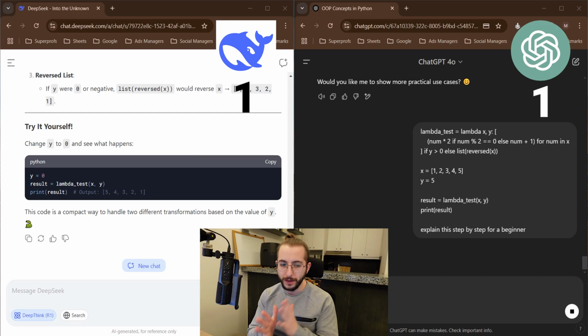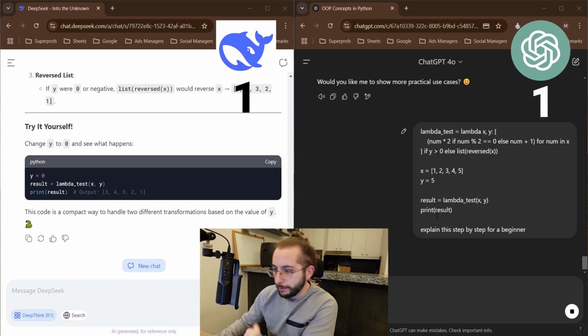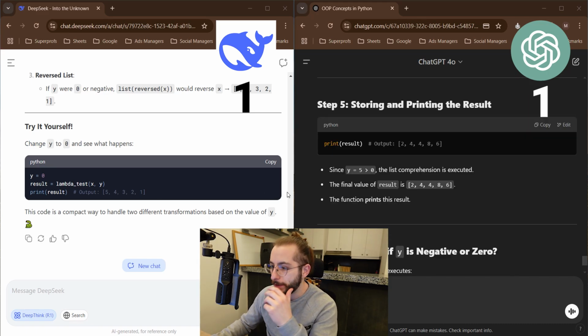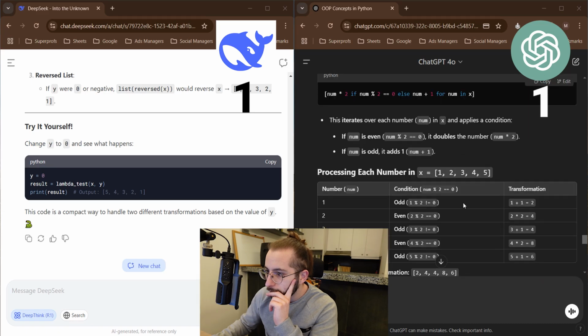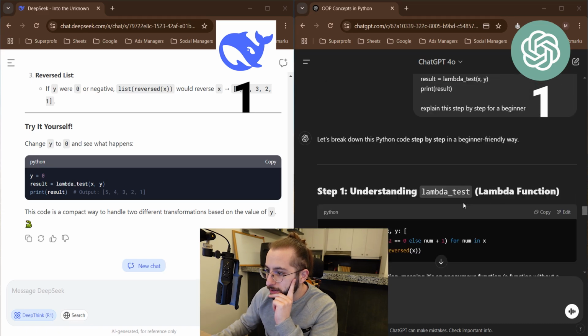Now, both are very clear and accurate, but I probably give it more to chat. And the engagement, this is the engagement I was looking for in DeepSeek. Let's see if ChatGPT gives us something. I mean, we can move on, right? And oh, there we go. Okay, let's see with chat.